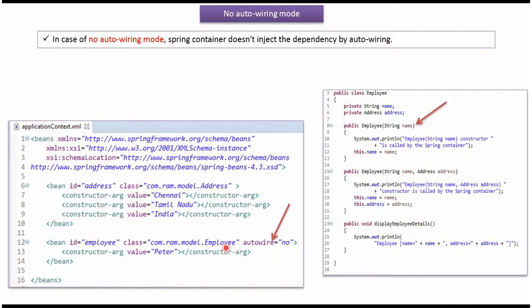For employee, we have mentioned autowire as no. So Employee has the dependent object Address, but it won't be injected because autowire is no. This constructor will be called by the Spring container, and only the name will be set as Peter.